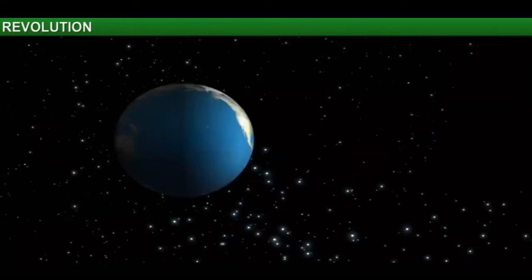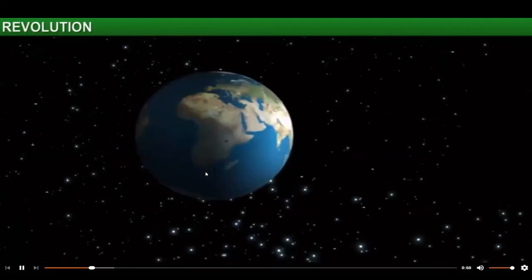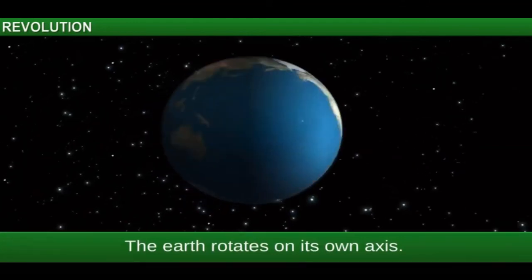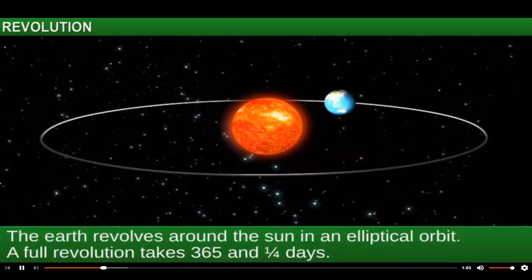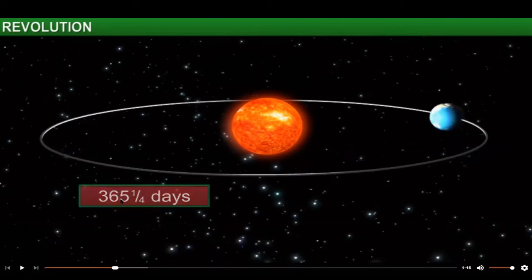You already know that the Earth is not stationary. It rotates or spins around its own axis. As it spins, it also moves in another way. It revolves around the sun in an elliptical orbit. One full revolution around the sun takes exactly 365.25 days.